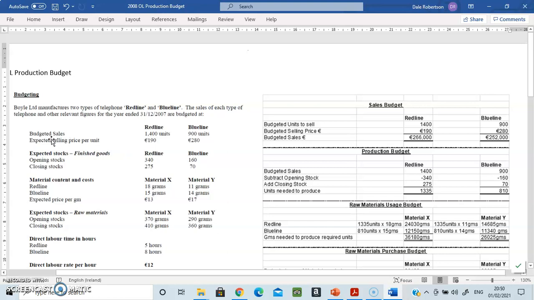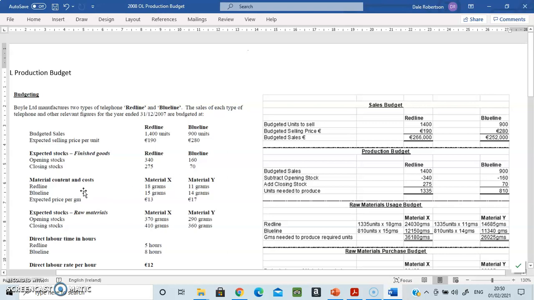They tell you first off how many telephones they expect to sell, 1400 red, 900 blue, and how much they expect to sell them for, 190 for red, 280 for blue. They tell you the expected costs of finished goods. Now, finished goods are the actual telephones. So they expect to have an opening stock of 340 and 160 respectively, and a closing stock at the end of the year of 275 and only 70 blue phones.